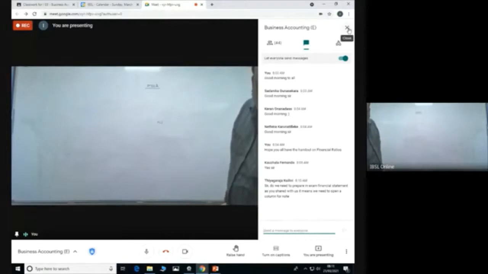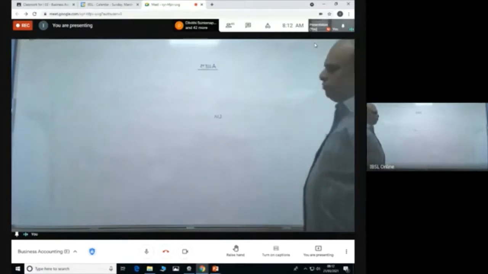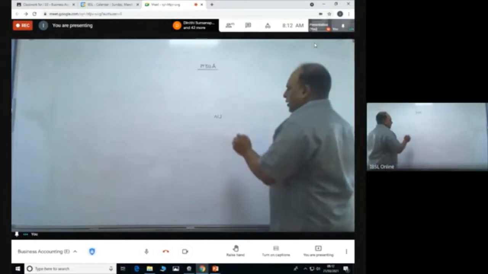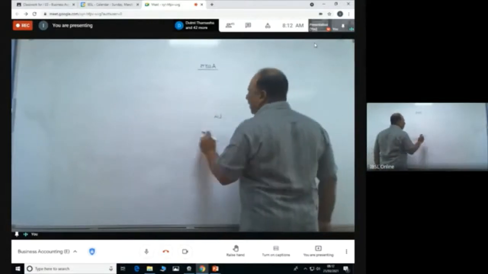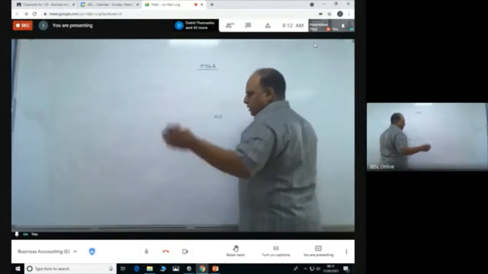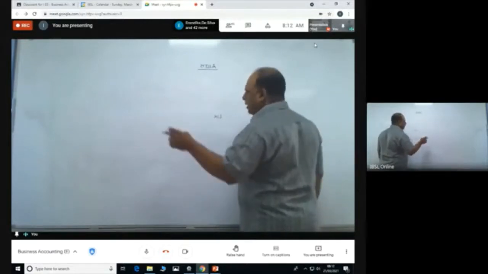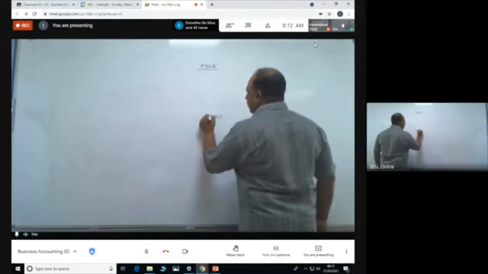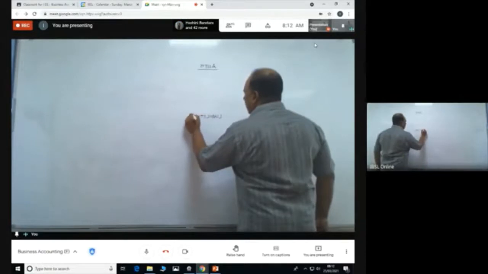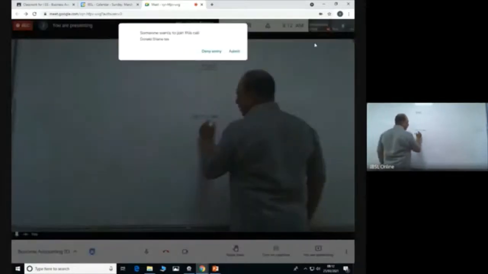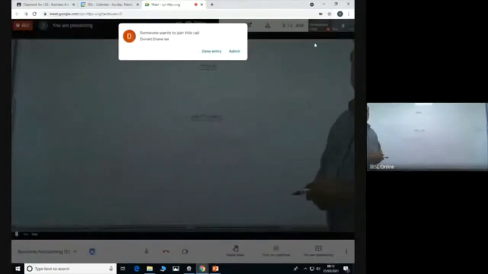There is a question one person has asked whether we need to prepare the financial statements in the form of what I have presented in your portal. No, we will not give the page numbers or maybe the notes. Those are not required, right? What we will do is we will only give the numbers, the text part and the numbers. We don't go into the details of notes or the other details. That is not relevant, right? So